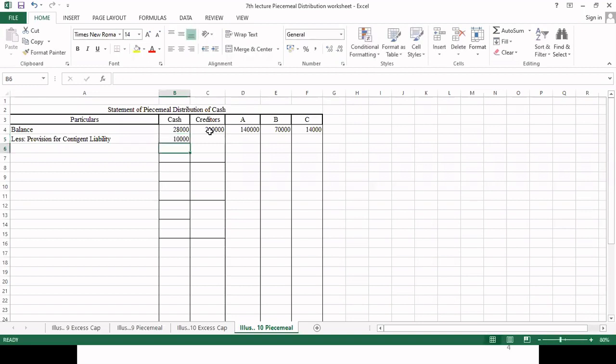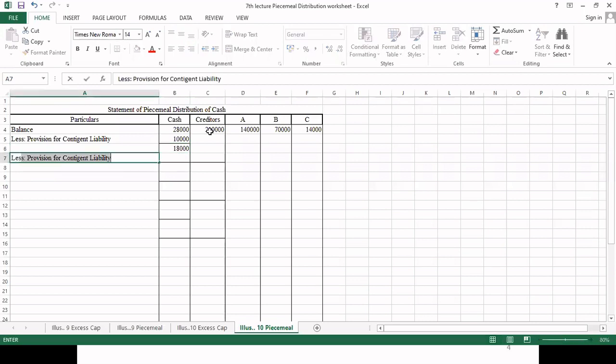So we are keeping a sum of rupees 10,000 because we have a doubt whether the drawee will accept the bill or not, or sorry, whether the bill will be honored or not. If they are dishonored, then we have to pay. So we are keeping 10,000 rupees apart. So the available cash is 18,000. Now this 18,000 we will pay directly to the creditors.